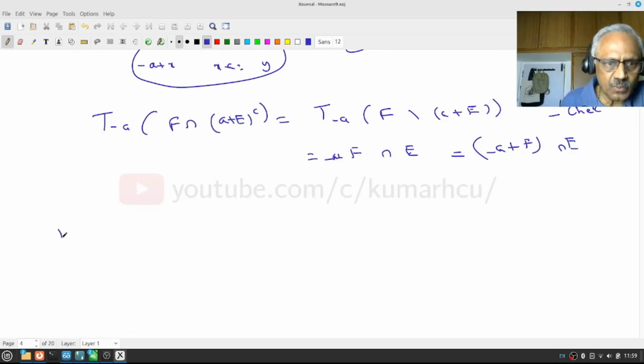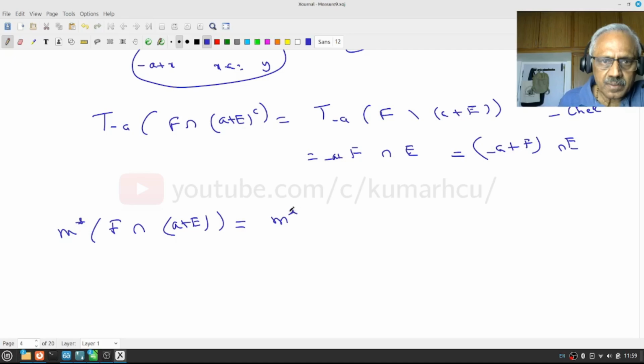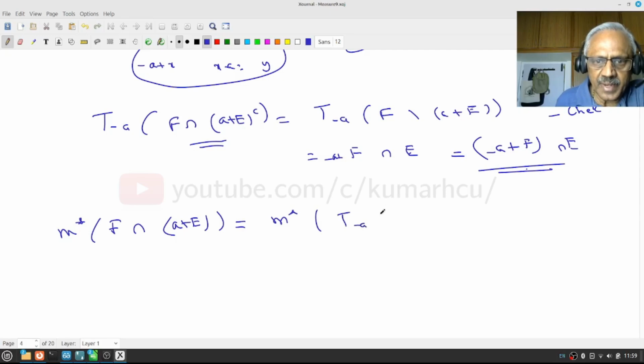Therefore, let's look at m*(F intersection (a plus E)). Notice that this object is a translation by minus a of the object (minus a plus F) intersection E. Therefore the outer measure of this is the same as the outer measure of T_{-a} of this object, F intersection (a plus E), which we know is nothing other than m*((minus a plus F) intersection E).